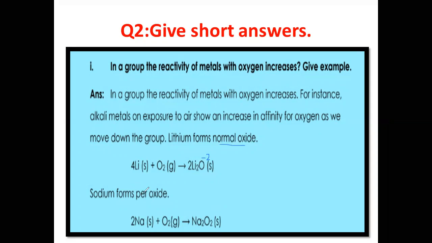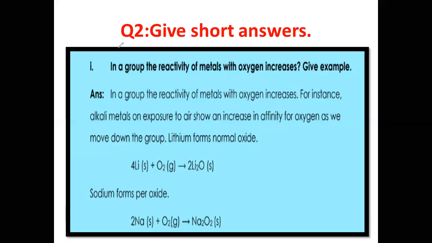Sodium reacts with oxygen to form peroxide. Now in this case, you can see that -2 is for two oxygen atoms, but for one oxygen atom, here we have two oxygen atoms. So we will divide -2 by 2. It will give us the answer -1. It means that in peroxide, the oxidation state of oxygen is -1. So these types of oxides are called peroxides.